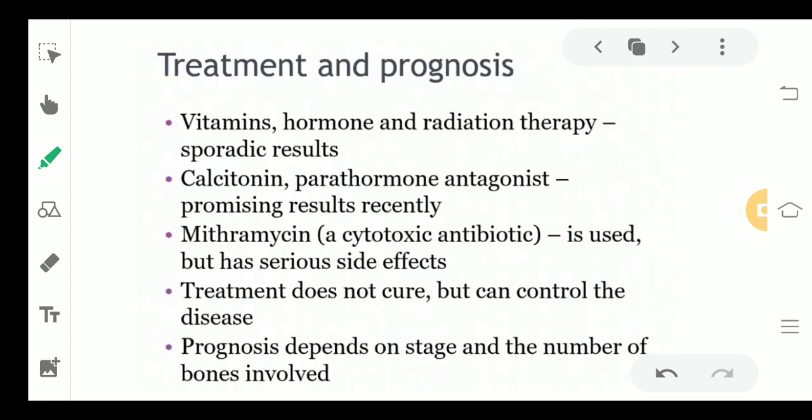Coming to the treatment and prognosis, what can we do for treatment? Either we can give radiation therapy, hormone therapy, or vitamins. Calcitonin and parathormone antagonists can be given. Very commonly, if the treatment is not working and no cure is going to happen, then you can give mithramycin, which is also a kind of antibiotic, but sometimes it has some serious side effects. Treatment does not cure but can only control the disease.